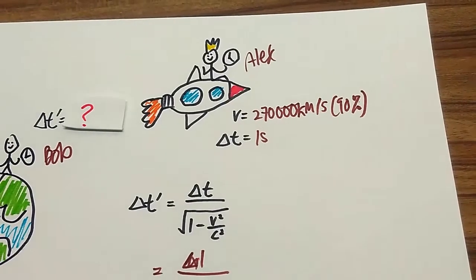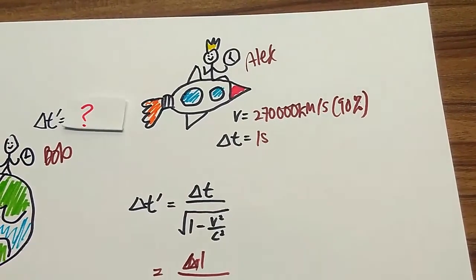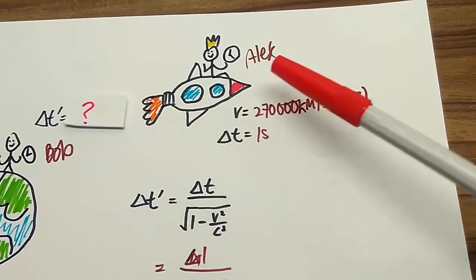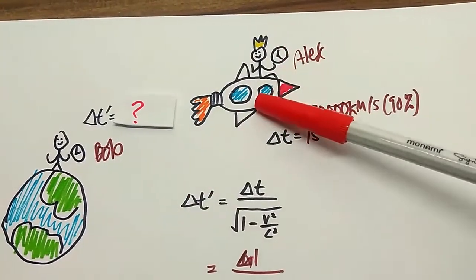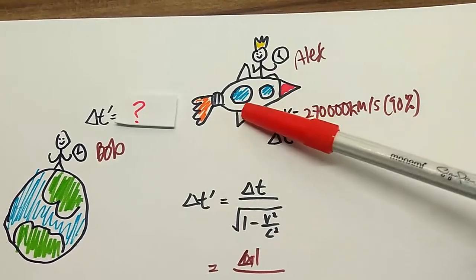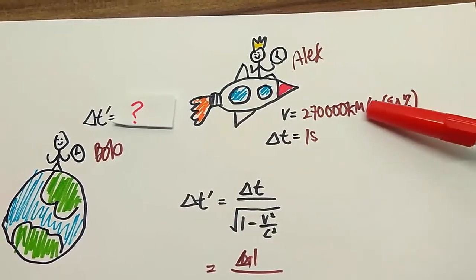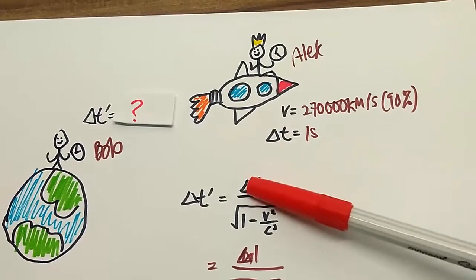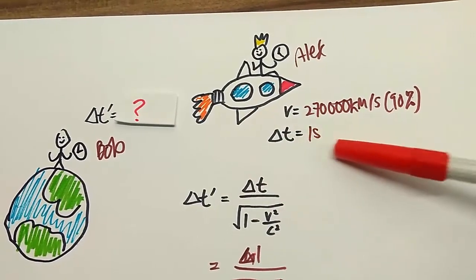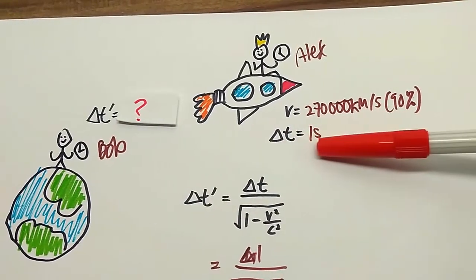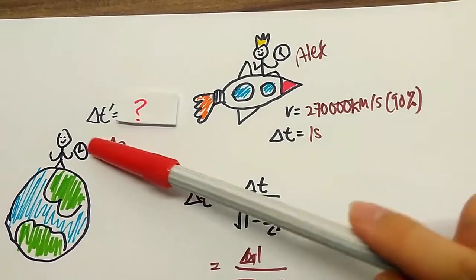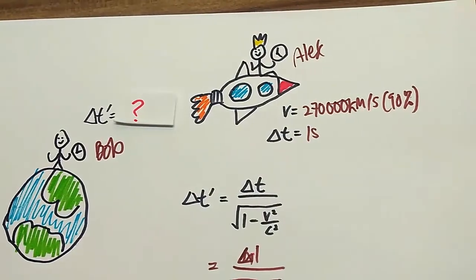Let's now look at an example where we will be using the time dilation equation. So we have two people here. One of them's Alex and the other one's Bob. Bob is on Earth while Alex is in outer space on a rocket ship that's traveling at 90% the speed of light. We'll take his elapsed time, which is the change in t, to be 1 second. So we're trying to find t prime, which means that for every 1 second that's elapsed for Alex, what is the amount of time that actually is elapsed for Bob with respect to Alex?